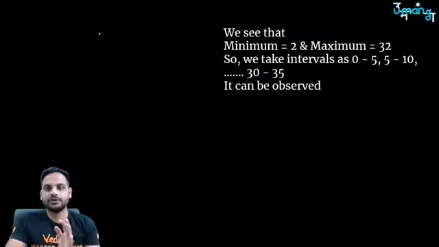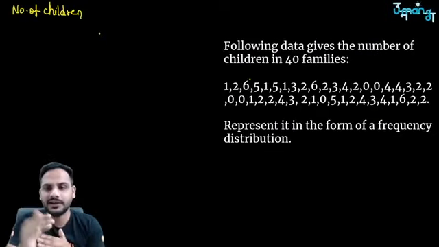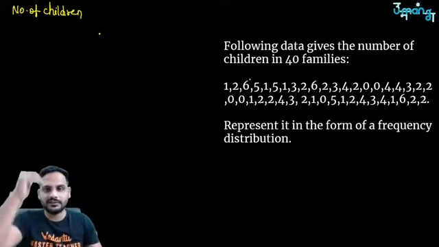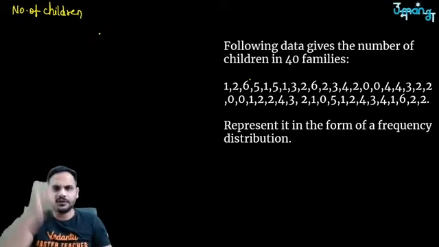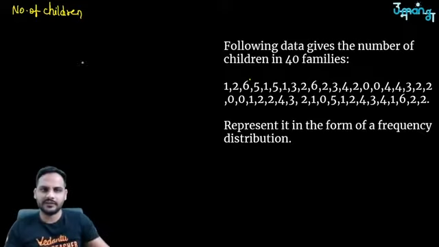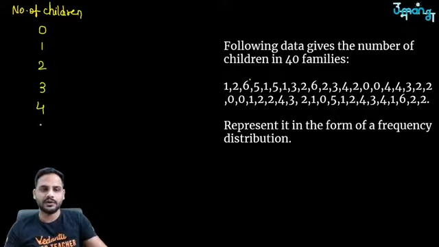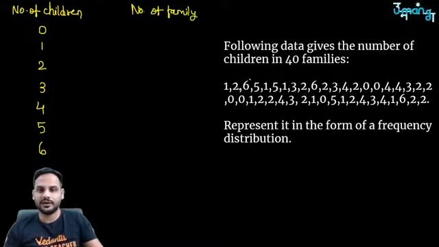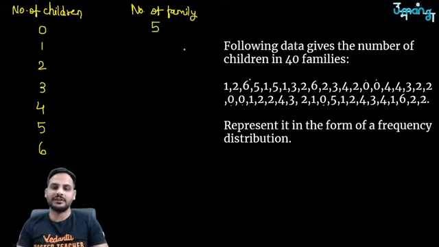Here in this question, the number of children is going from 0 to 6. Either the number of children is 0, or the maximum is 6. So 0 to 6 is again a very small range, right? So we can write the individual values 0, 1, 2, 3, 4, 5 and 6. Got it? Then the number of children in the family, and the number of families. How many families have 0 children? I can say the number of families with 0 children is 1, 2, 3, 4, 5. 5 families have no children. How many families have 1 child?